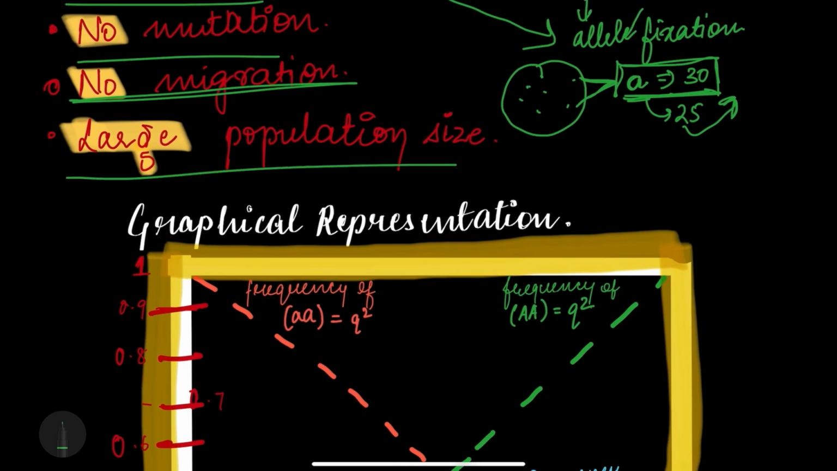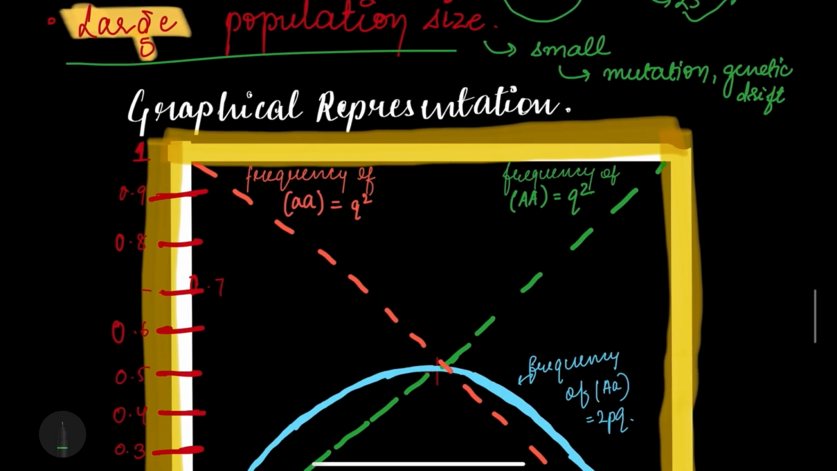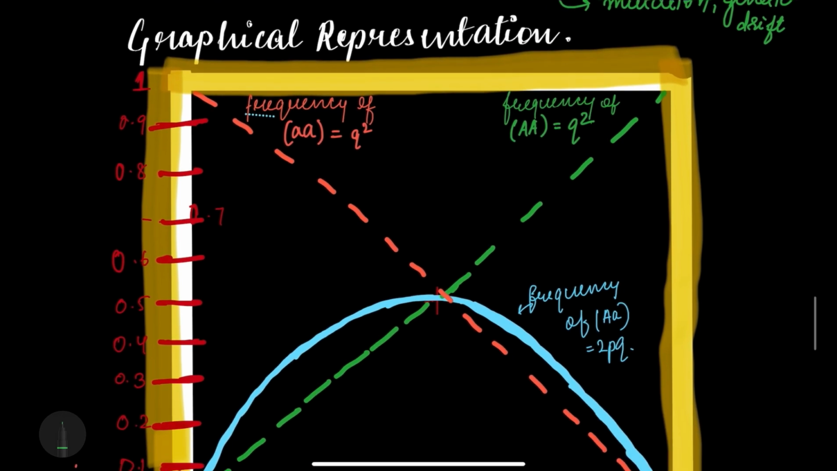Large population size. Why large population size? Because a small population size is more prone to undergo mutation, genetic drift, gene flow, etc., which may cause the disturbance in the allelic or genotypic frequency. Hope it would be clear till here. So next, move to the graphical representation of the same.